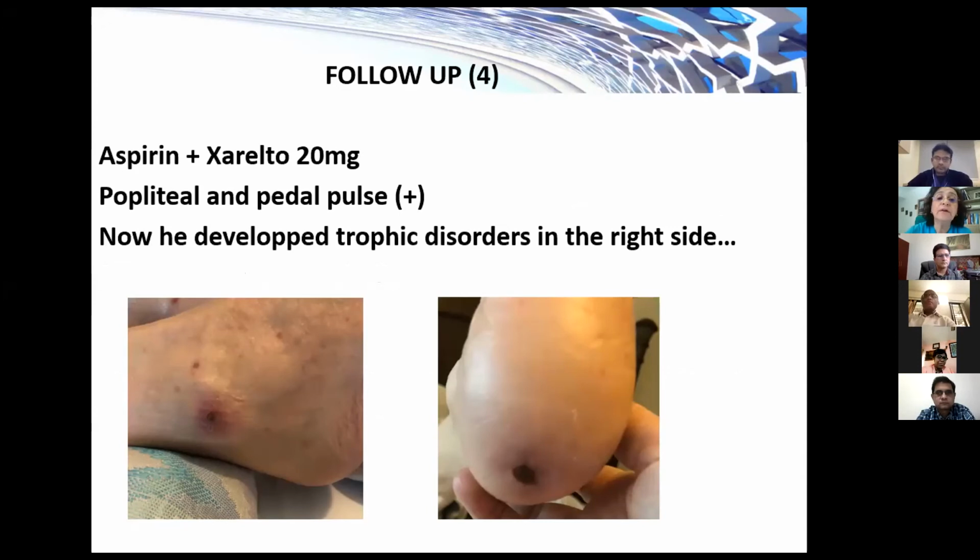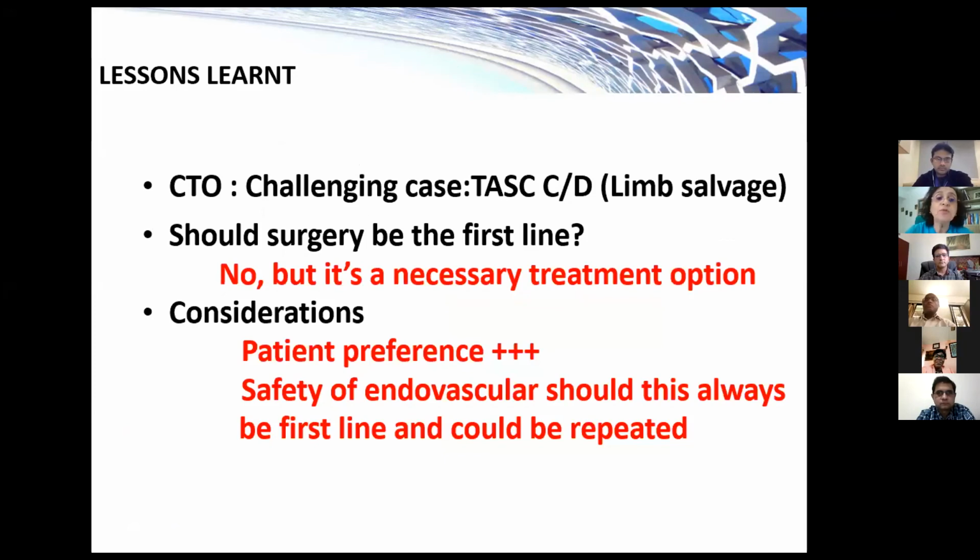Now he has developed a trophic disorder on the right side, on the heel and the external malleolar area, and it's not the end of the story for this patient. Should surgery be the first line? No, but it's a necessary treatment option. We must consider the patient's preference. Safety for endovascular: should this always be first line, and could it be repeated? Thank you for your attention.